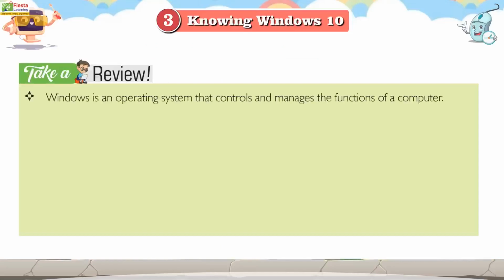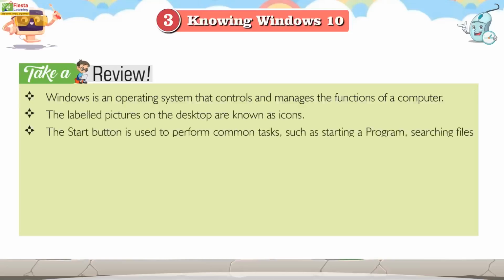Take a review. Windows is an operating system that controls and manages the functions of a computer. The labeled pictures on the desktop are known as icons. The Start button is used to perform common tasks such as starting a program, searching files and folders, and much more.